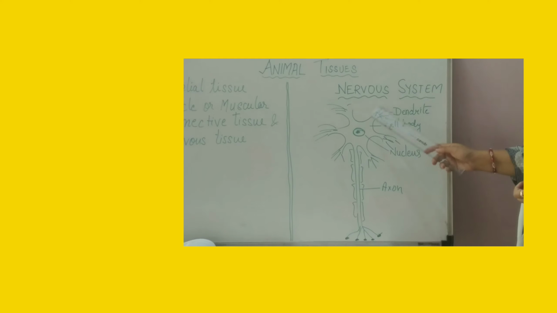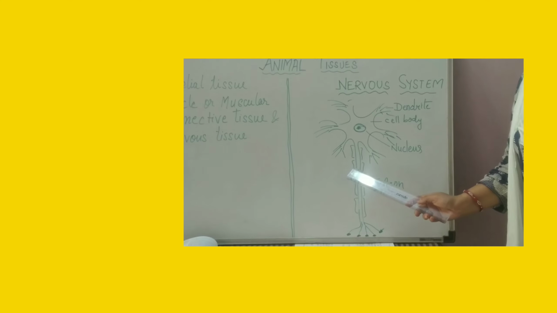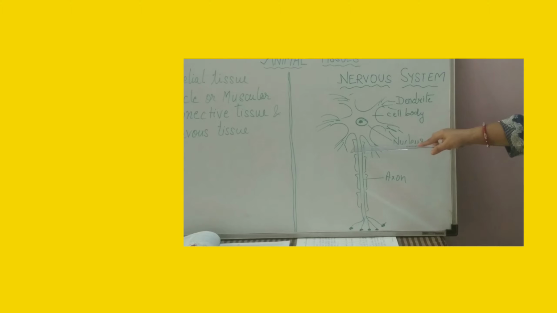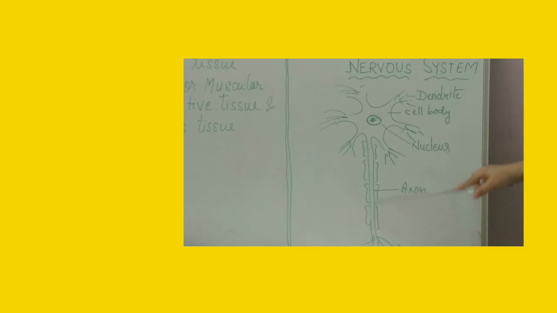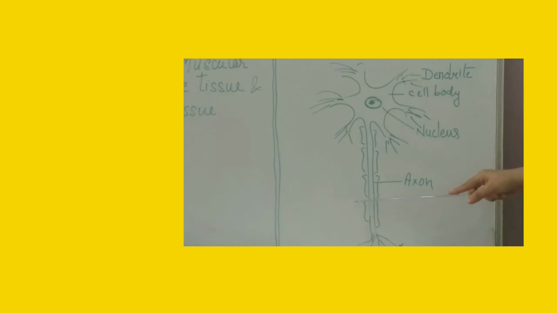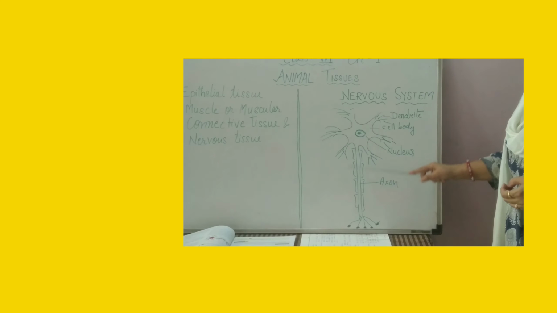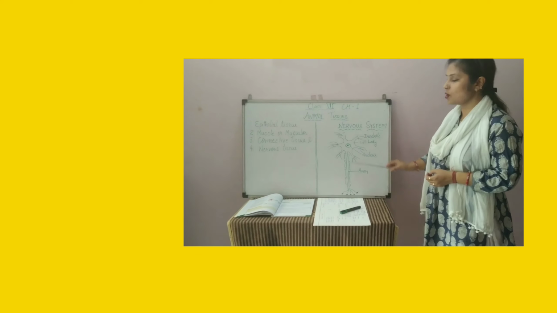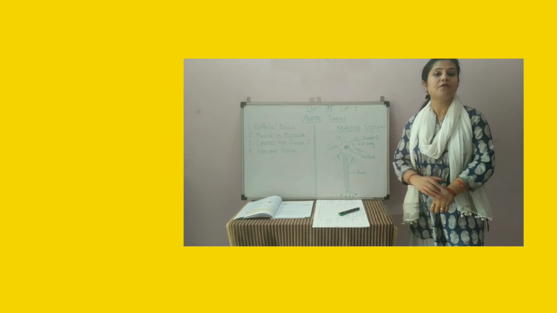But in the nervous system, two types of nerve cells are there: myelinated neuron and non-myelinated neuron. Now here you can see around this axon, these kinds of coverings are there. These are the myelin sheath. If a myelin sheath is present on a particular neuron, that is known as a myelinated neuron. So this is all about the structure of the nerve cell.